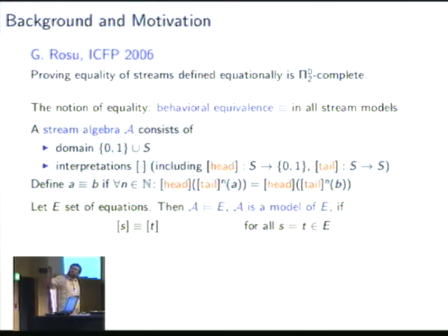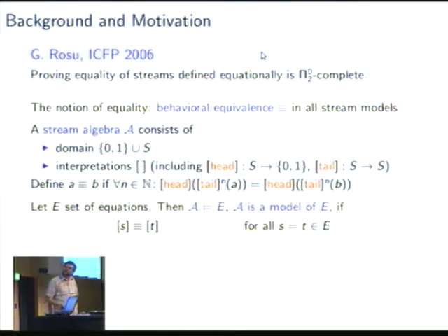And such a stream algebra is a model of a specification if for all equations in the specification it holds that the interpretation of the left-hand side is behaviorally equivalent to the interpretation of the right-hand side. So it does not need to be equal, but the two interpretations need to behave the same with respect to head and tail.